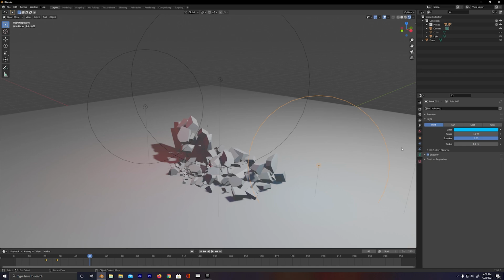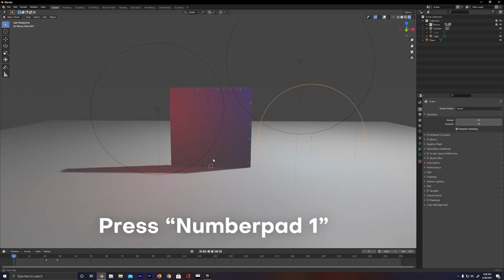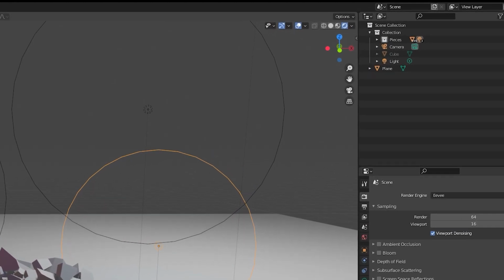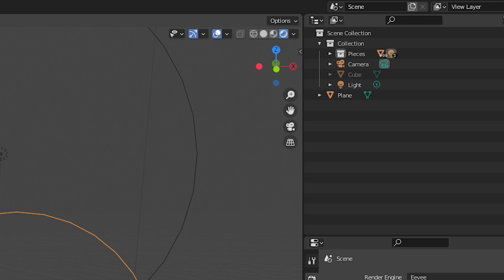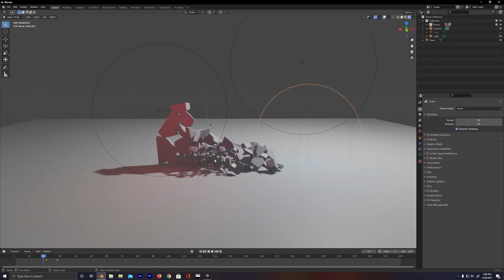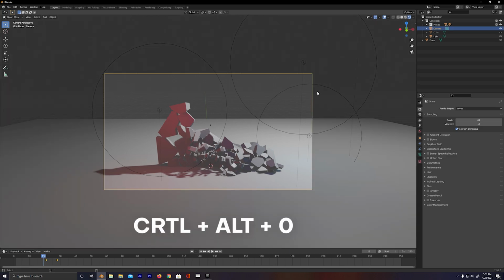I want to frame this action in view for my camera. So to do that, let's go into our side view first by pressing the number pad 1 on the keyboard. If you guys don't have a number pad because you're on a laptop, you can also just go ahead and use these icons up here for X, Y, and Z. Or the Y or the X one is going to give you that same look here. Okay, so that's looking cool. Now let's select that camera that we had in the scene that was generated for us earlier. And with that camera selected, I'm going to use the hotkey Control-Alt-0, and what that's going to do is frame in our camera to match the same viewport that we had earlier. Okay, so that's looking pretty nice.